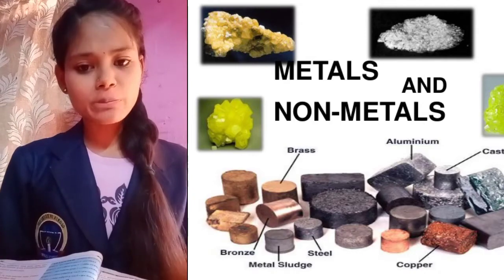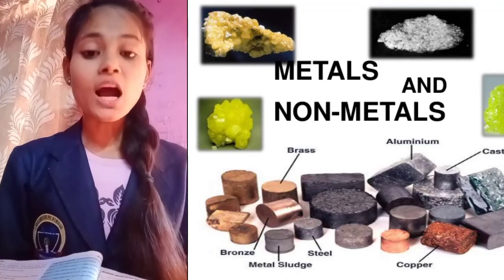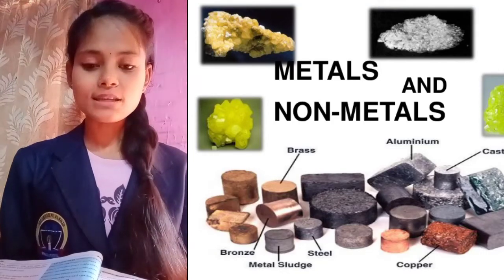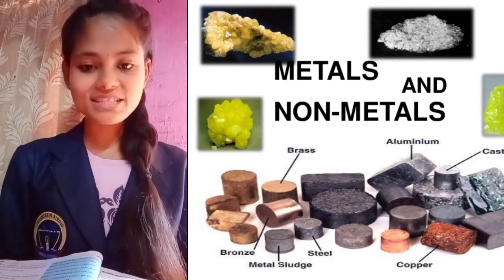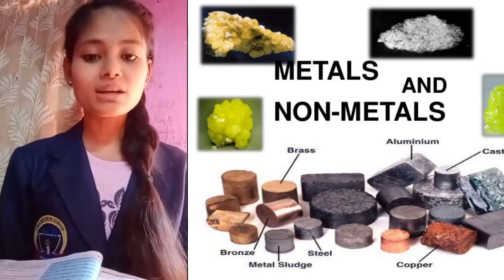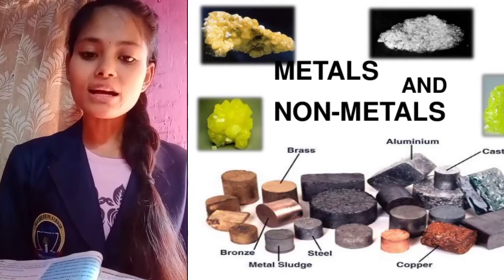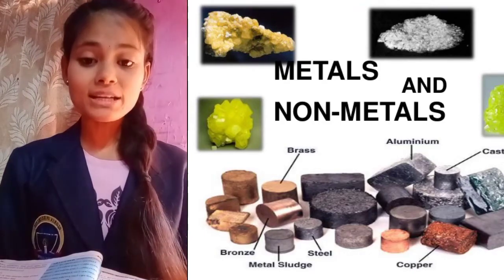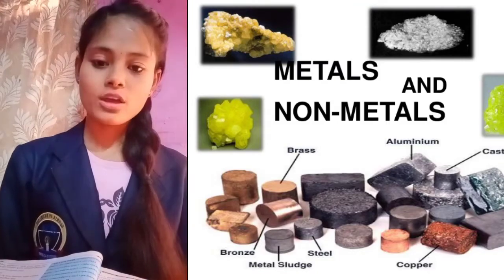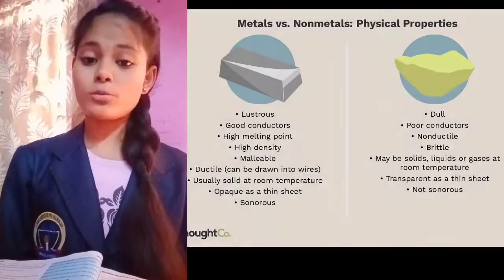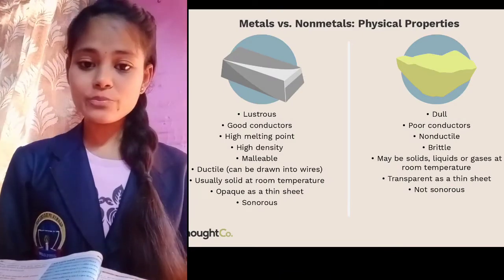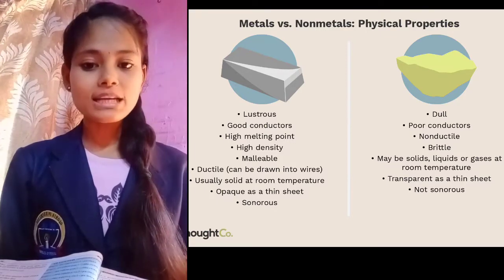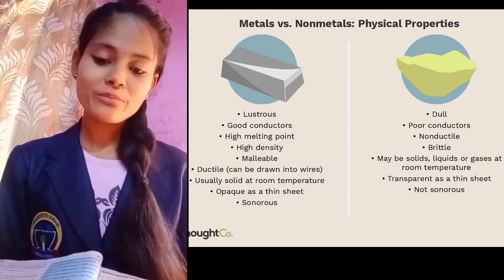Now, what are metals and what are non-metals? How can we differentiate between these two? Very simple things. We have to study some of the characteristics in order to differentiate among these two. Okay, there are certain properties, physical and chemical as well, which metals and non-metals have. By studying or observing that property, we can say something is a metal and something is a non-metal. Okay, so let's see some of the physical properties of metals.